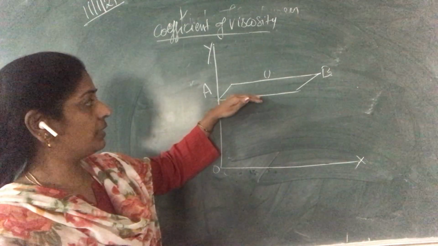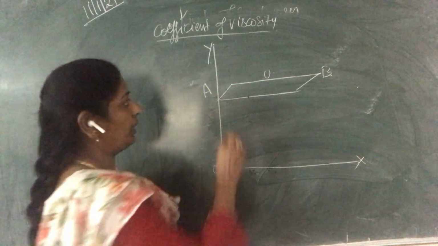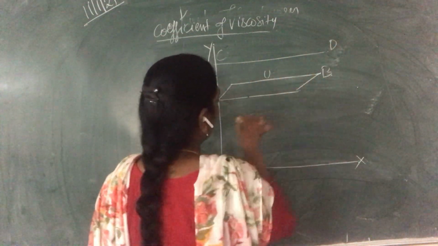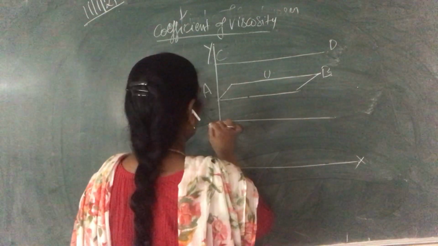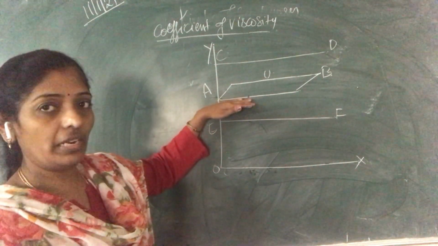We consider one more layer above and one layer below the AB layer. The layer above is named CD, and the other layer is EF. There is a difference in these velocities.